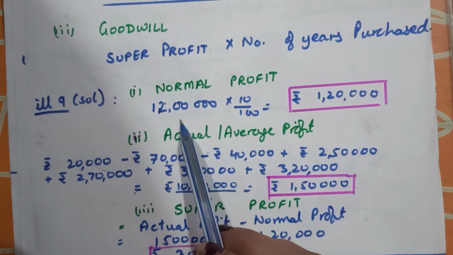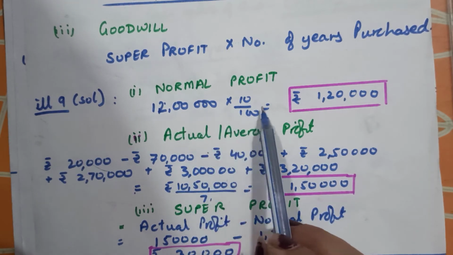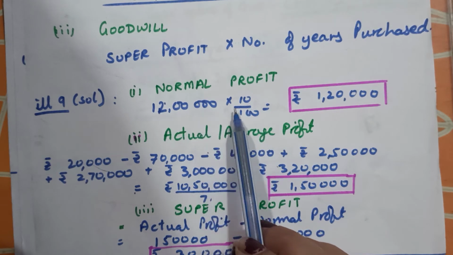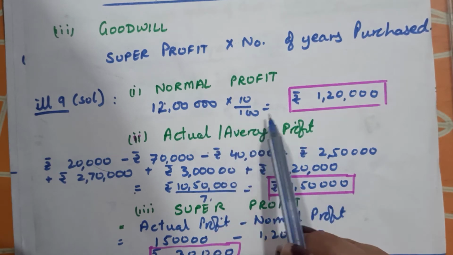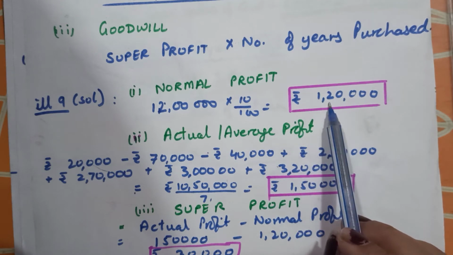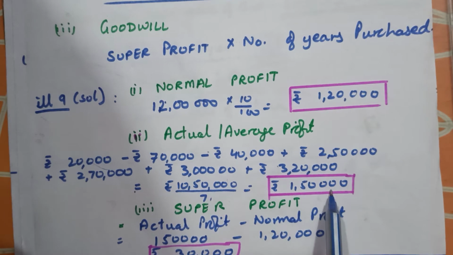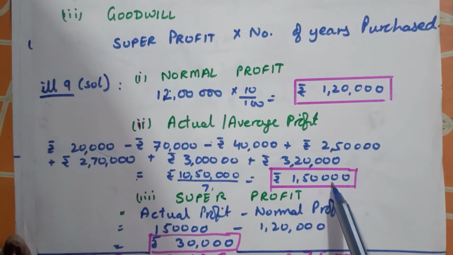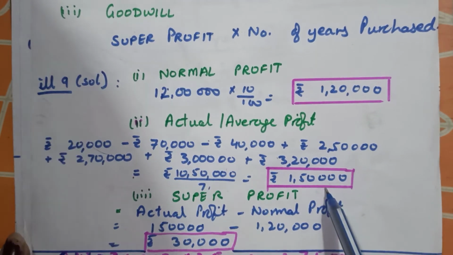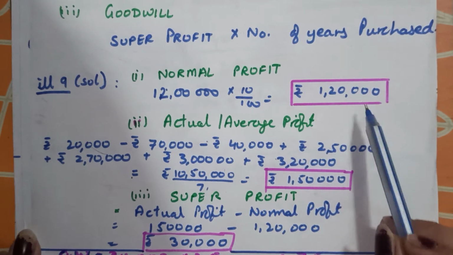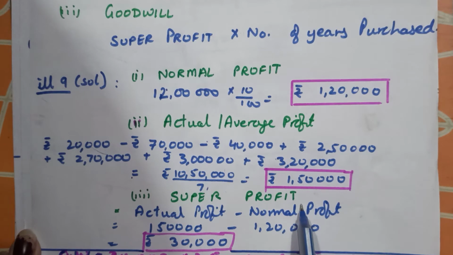12 lakh was invested. Normal rate of return given is 10%. So normally on the investment of 12 lakh, people do earn 10% of that. That means 1,20,000 is normally earned. What have I earned? 1,50,000. That means I have earned something extra, something more than other business. 1,50,000 minus 1,20,000, that means actual minus the normal profit, 30,000 is the super profit.